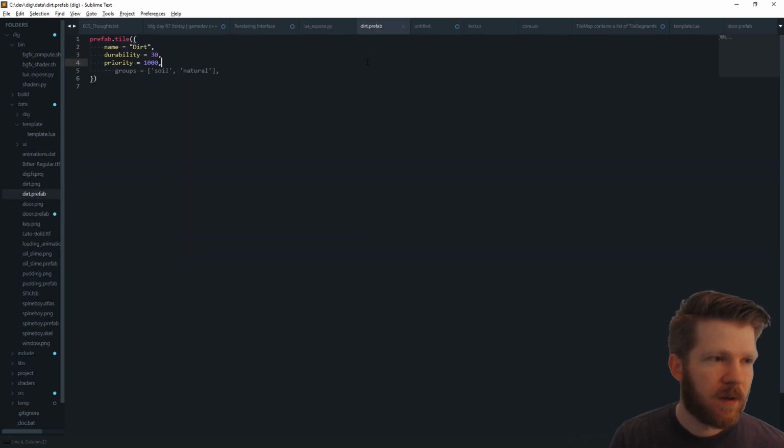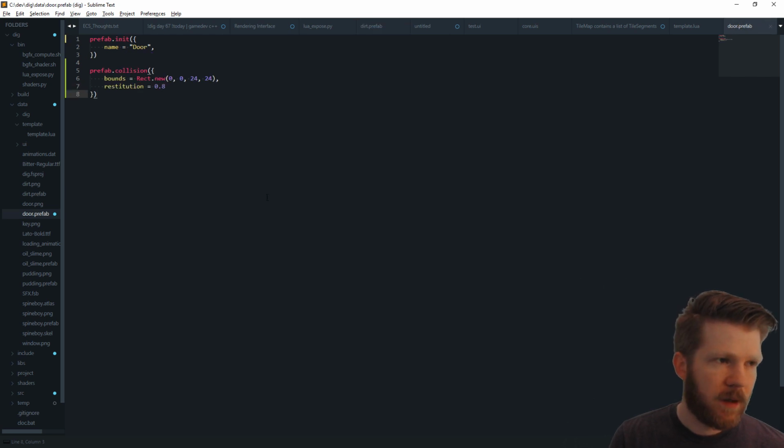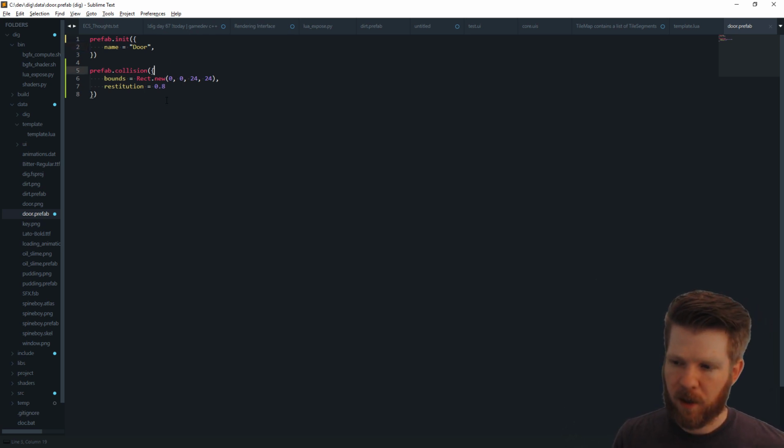Be smart. All right, so prefabs. We want to have prefabs like this, where we can say, hey, I want to initialize this new prefab that's a door, and that can have collision, and we can put more and more stuff into our prefabs, and it then will actually put together a prefab out of all this.